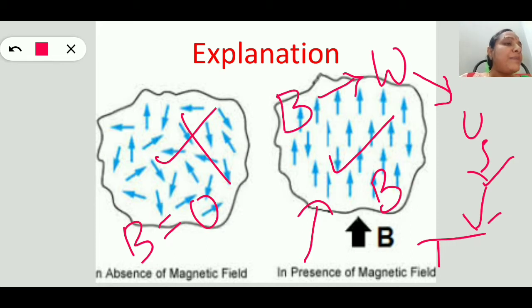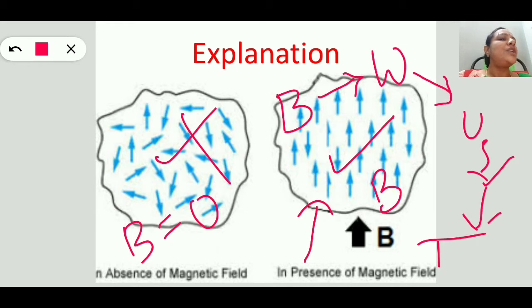When the paramagnetic salt is magnetized, what is happening? A work is done on the system, that is, external work on the paramagnetic salt. Next, when this paramagnetic salt is subjected to demagnetization, what happens?